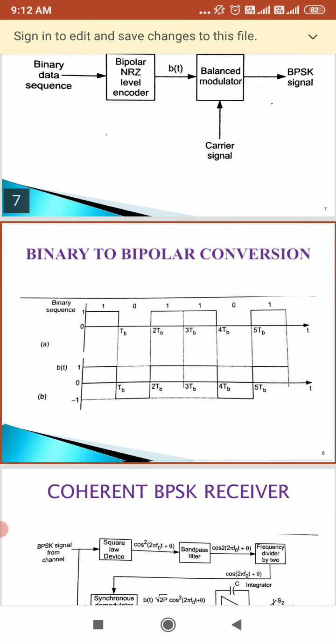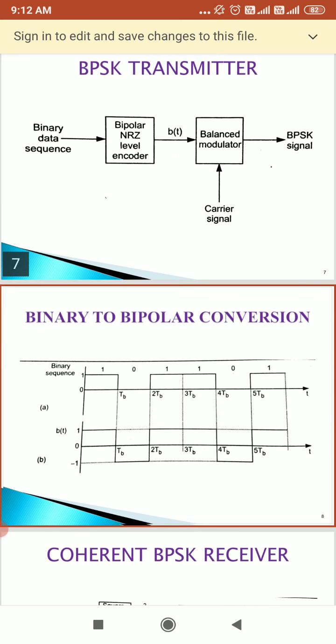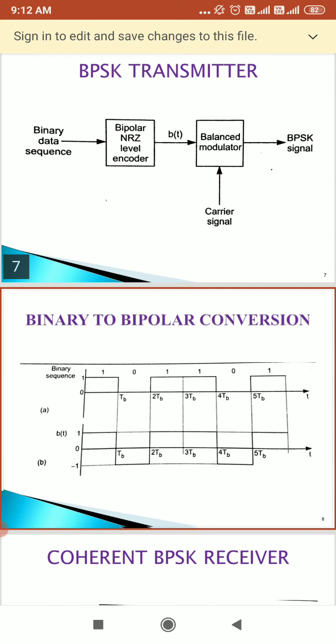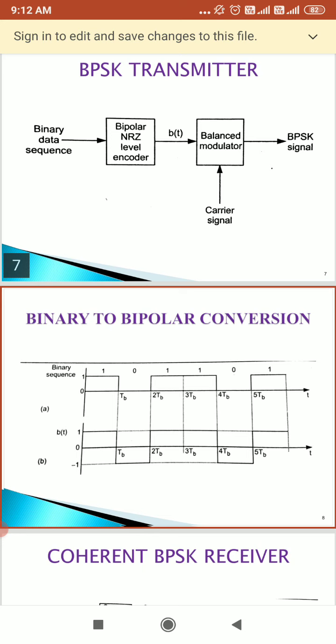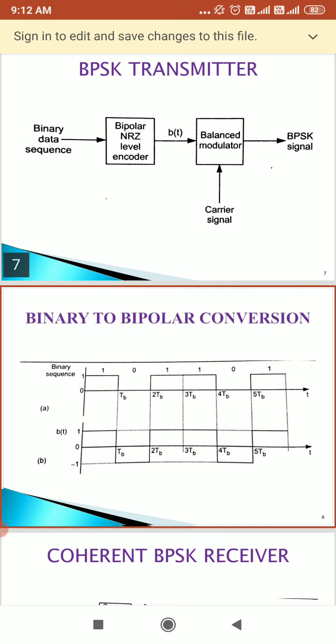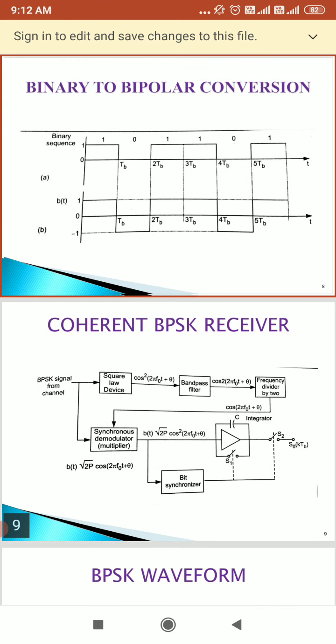When using coherent detection, we are supposed to generate the carrier from the received signal. You can see the diagram for the coherent BPSK receiver, which we will study in the next session. Thank you.